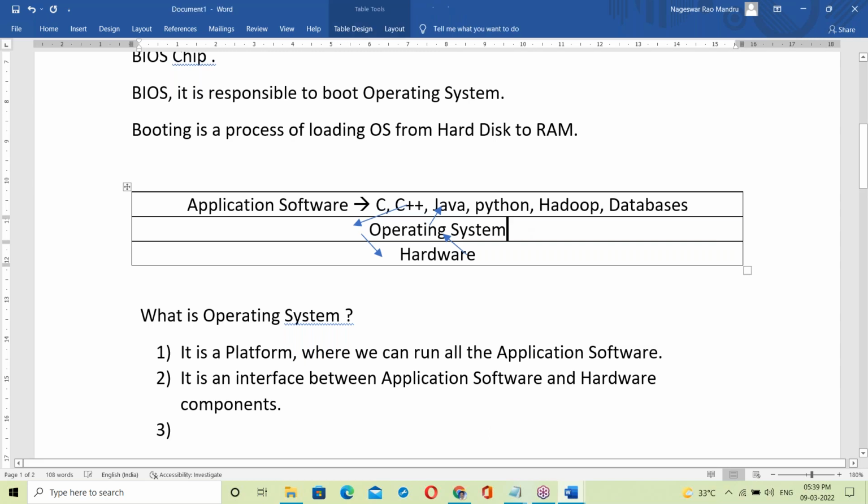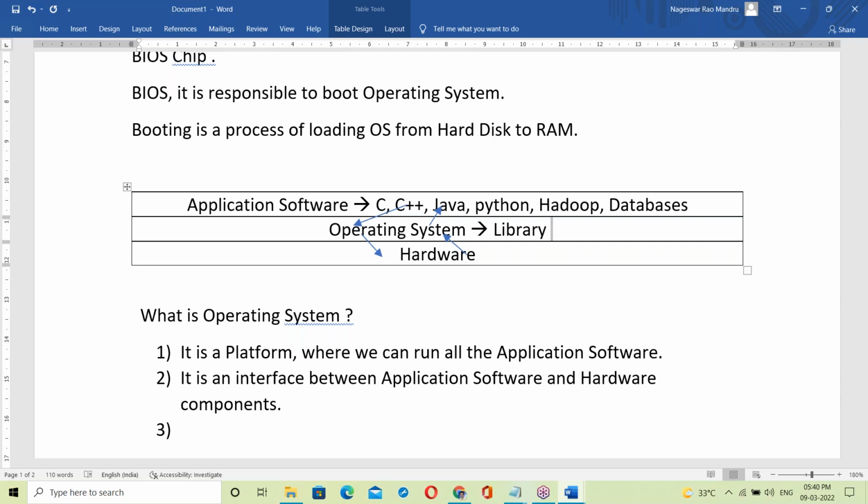Next, one more important point from the Java perspective, some interesting points. Every OS contains a library, a Unix-based library or Linux-based library. This library contains all the input output functions.